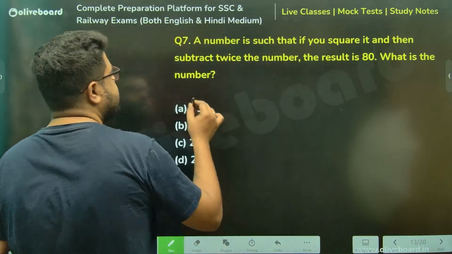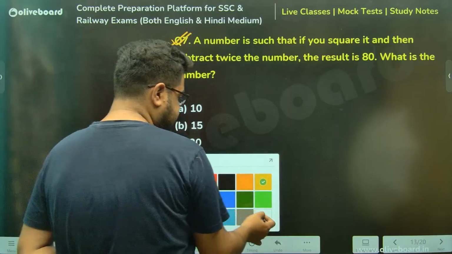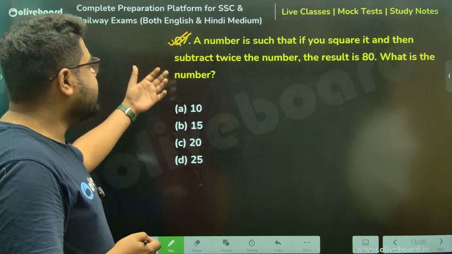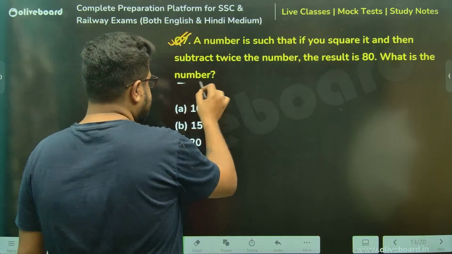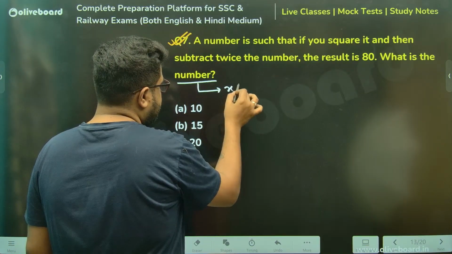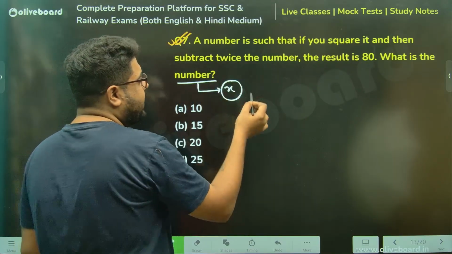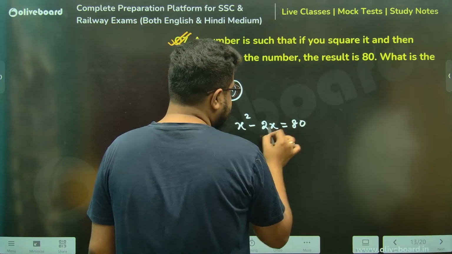Next one, please. Sir, again, this is a number formation question. What do we need to do? We need to square it, then subtract twice the number. So I just make an equation. The number is x. I'll square it, x square, and then subtract twice the number. The result is 80, sir.